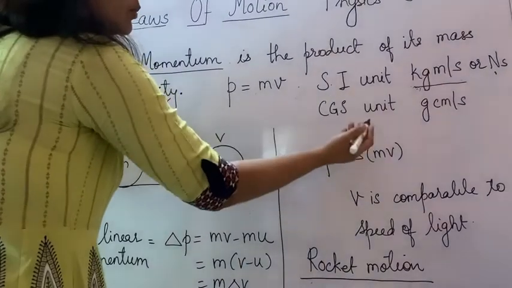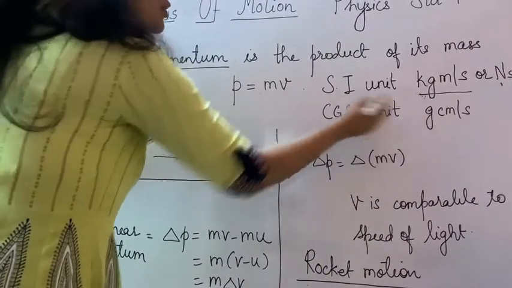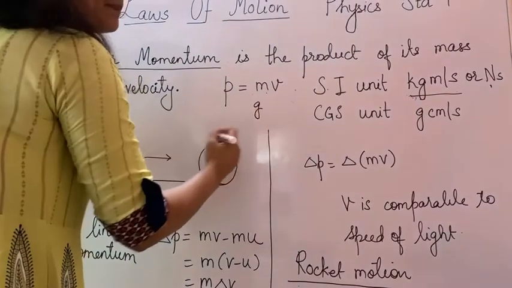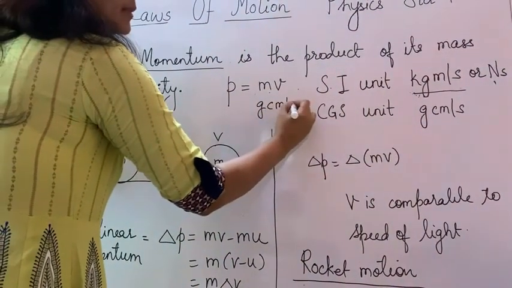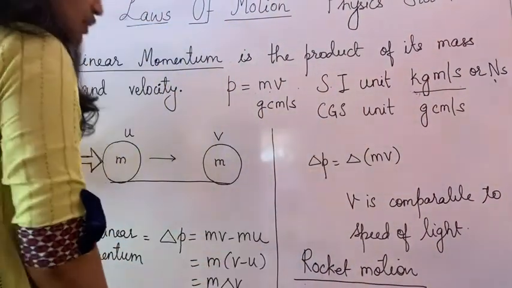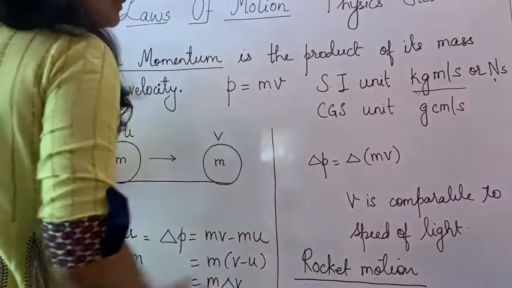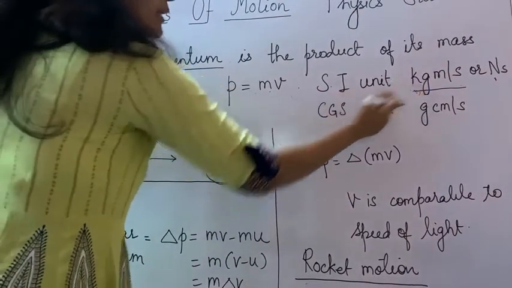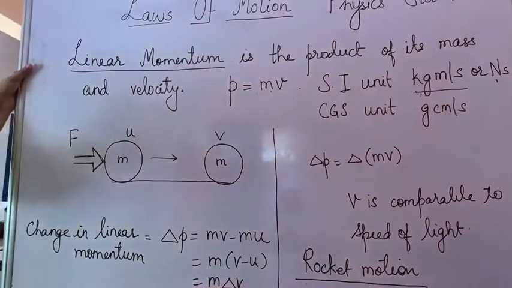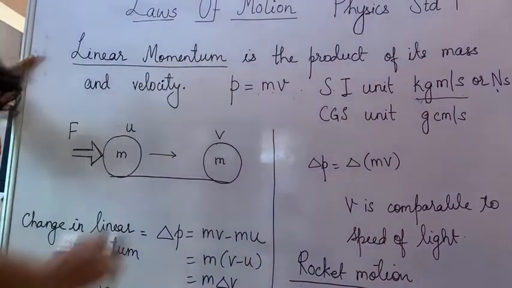Along the same line of thinking, the CGS unit will be, mass in gram and velocity in centimeter per second. So this is the CGS unit, which is the comparatively smaller unit, and the SI unit is the larger unit. So this is about linear momentum.